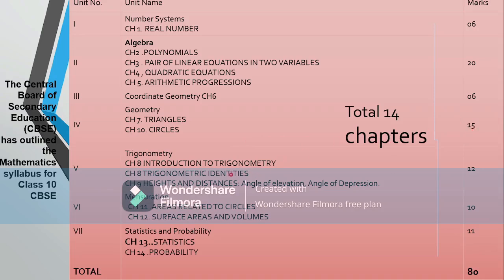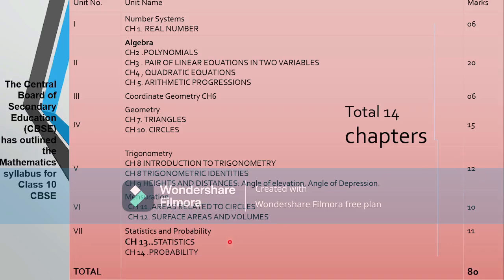And then the fifth unit, trigonometry, containing 3 chapters: chapter 8, introduction to trigonometry, trigonometric identities, and chapter 9, height and distance, angle of elevation, angle of depression, containing 12 marks of your weightage.